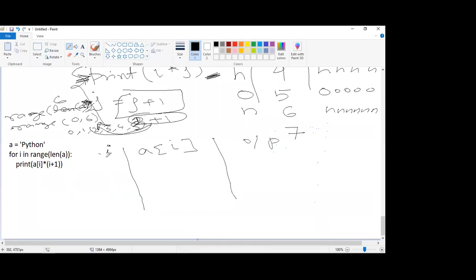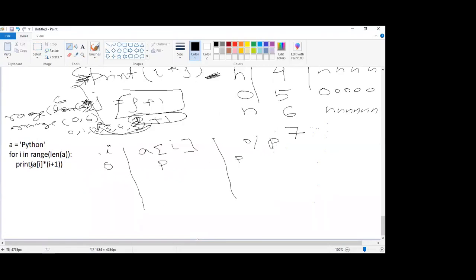So in the first iteration, tell me what will be the value of I? Since it is starting from 0, I will be 0, right? A of 0 will be what? P, correct? So tell me what will be the output? A of 0 means P into I plus 1, which means 0 plus 1, what is that? 1. P into 1 is what? P only. Clear?